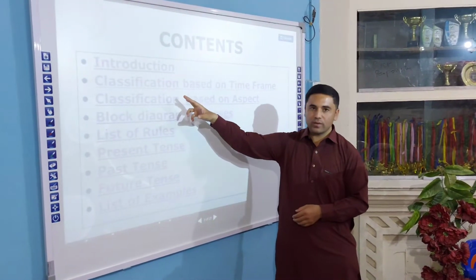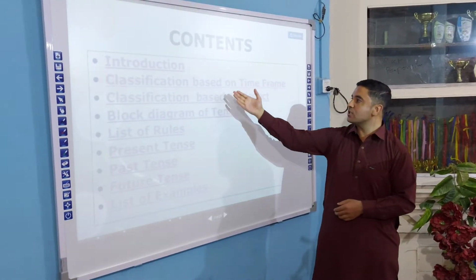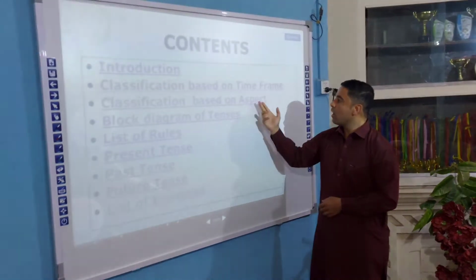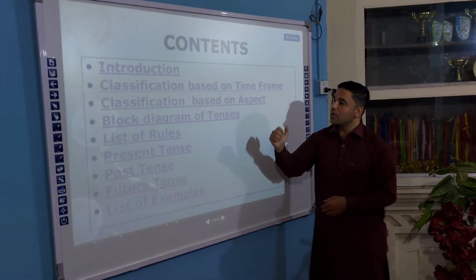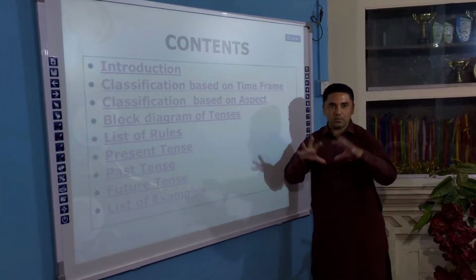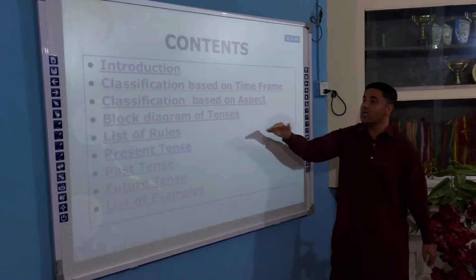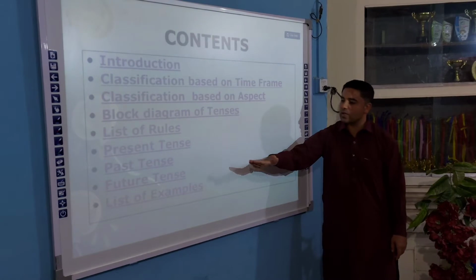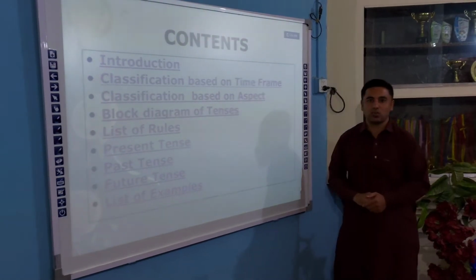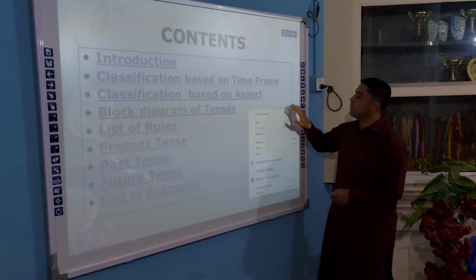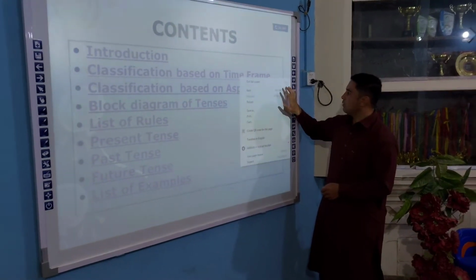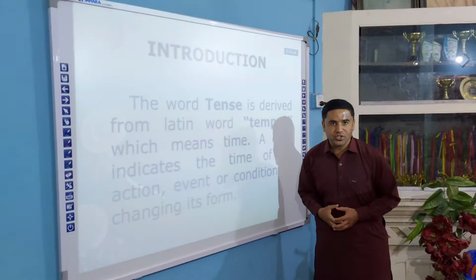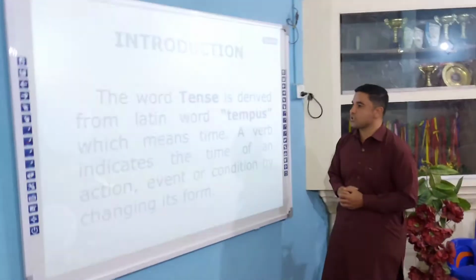First of all, the introduction of the tenses, then classification based on time frame, then classification based on aspect, and then the block diagram of tenses. The complete block diagram of tenses will be there. The list of rules will be there, and all the present, past, and future tenses and their examples will be there. So, first of all, we'll discuss the introduction. What is the introduction?